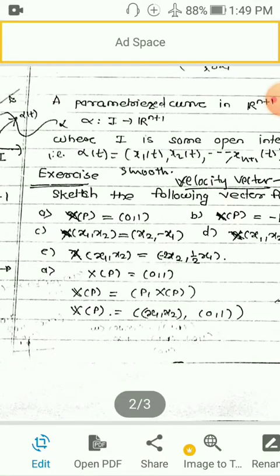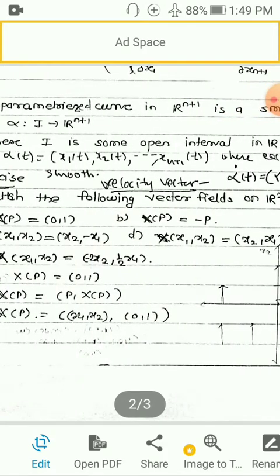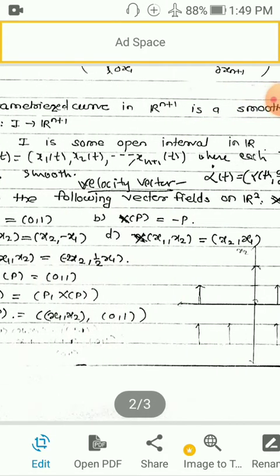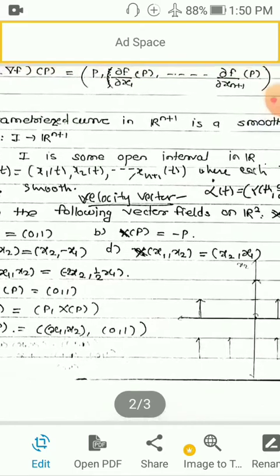Now alpha(t) is always written as (x1(t), x2(t), ..., x(n+1)(t)), where t belongs to some I, which is an open interval subset of R. Now you can take its derivative with respect to t. Its derivative is denoted by alpha dot t, that is d alpha by dt at t. This alpha dot t will be equal to, what will it be?